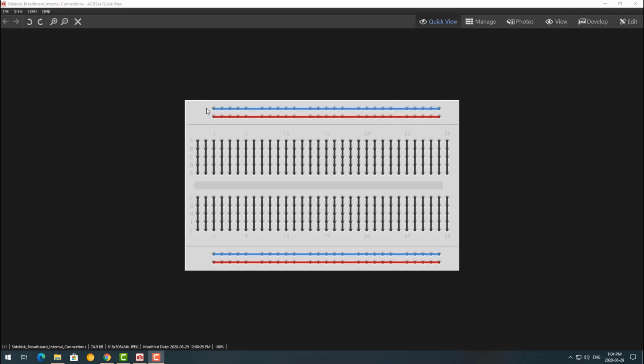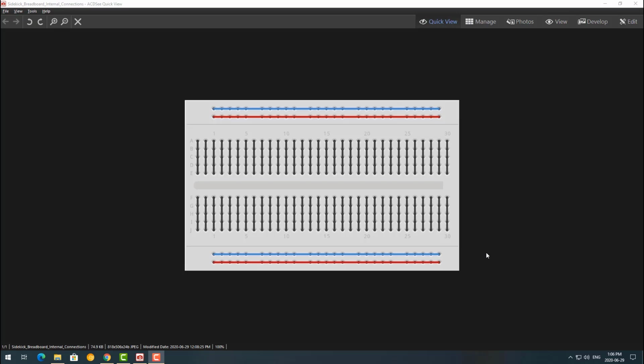So all of these holes are connected, and all of these holes are connected together too. For example, if I connect an element to this hole, it will be connected to all of these. If I connect this one to the negative pole of a battery, all of these are connected to the negative pole, and same for these holes and these holes. But for these holes, each 5 holes in one column are connected to each other. So these are connected, and so on. I hope you get the idea of which holes are connected and which are not.